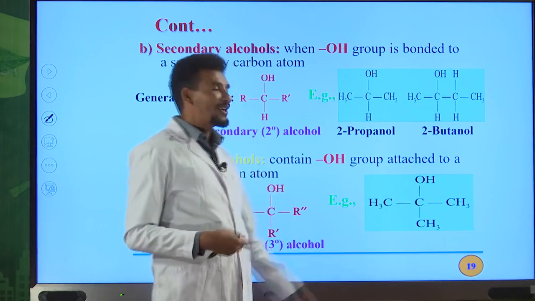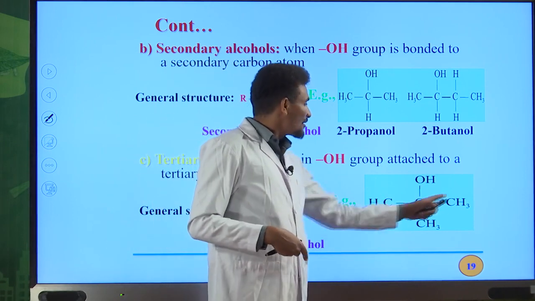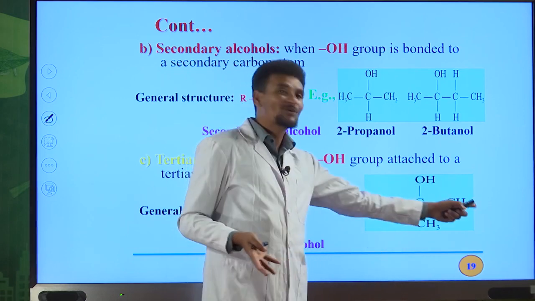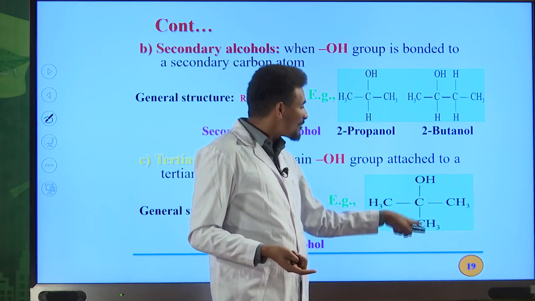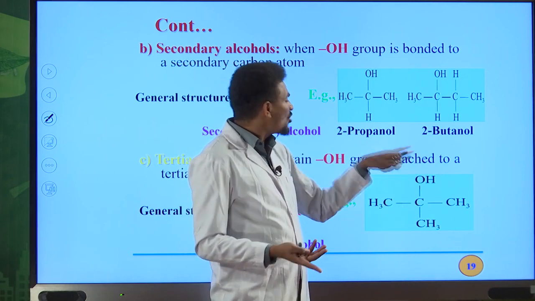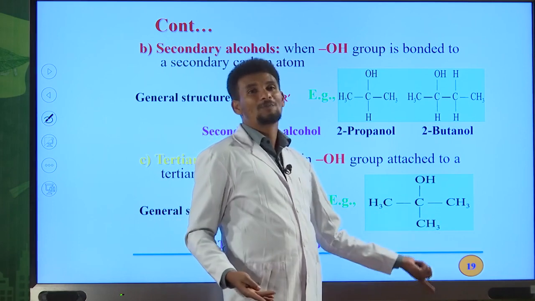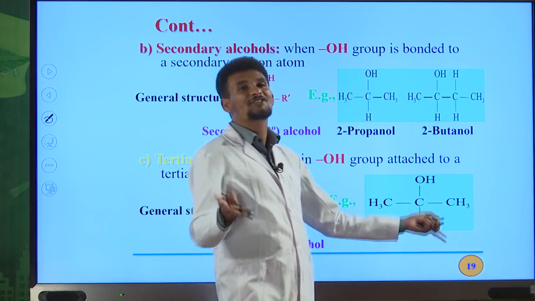And what's the name of this alcohol? Okay, so the longest continuous chain contains only 3 carbon atoms. So this is the longest continuous chain. And on the second carbon atom, we have the OH group. On the same carbon, there is also another substituent. That is a methyl group, a side chain. That side chain is methyl.